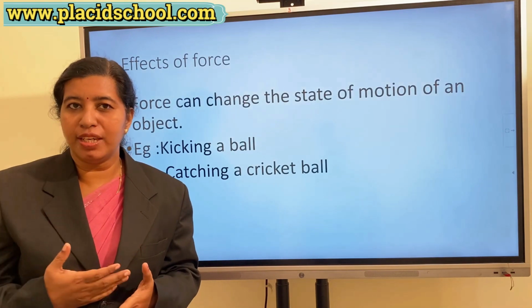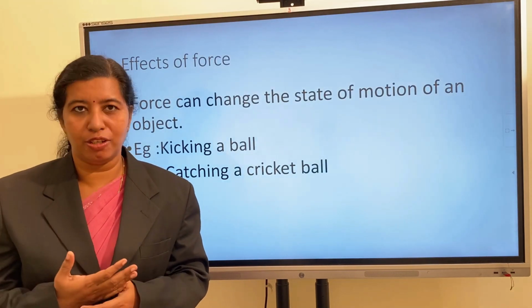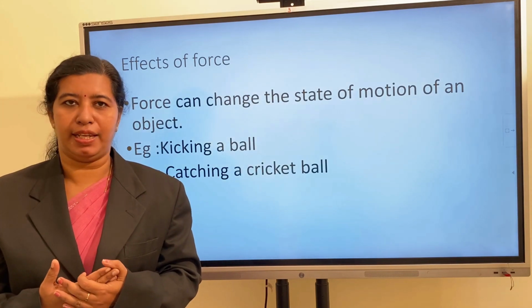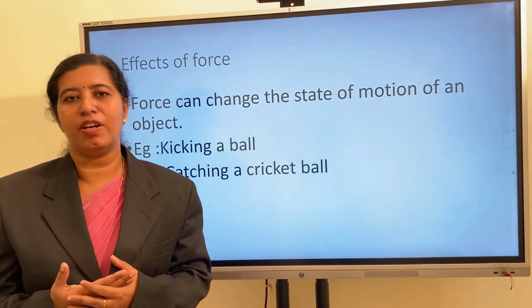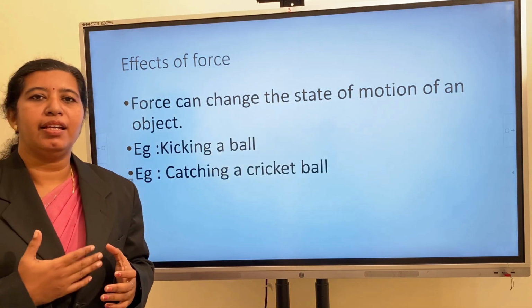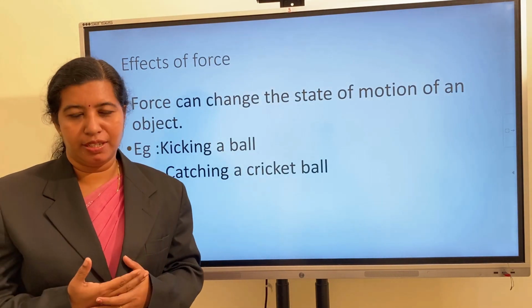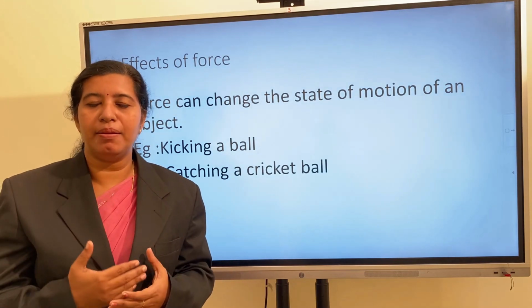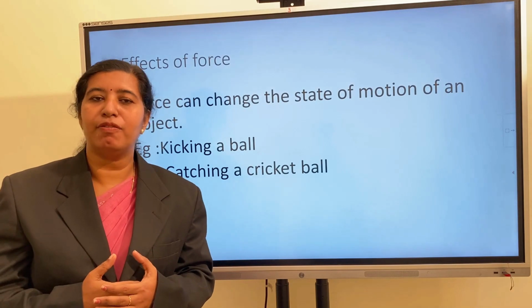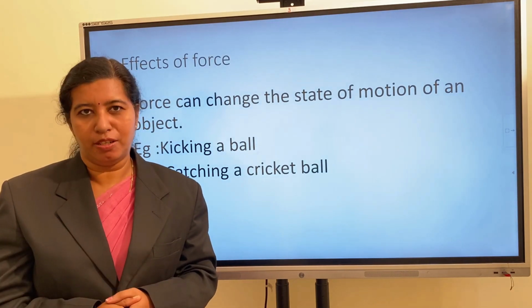Next, what are the changes a force can make on an object? What are the effects of force? There are mainly 4 effects. Shall we discuss them one by one? The first one: a force can change the state of motion of an object. That means a force can make an object move from rest. In the same way, a force can stop an object also.